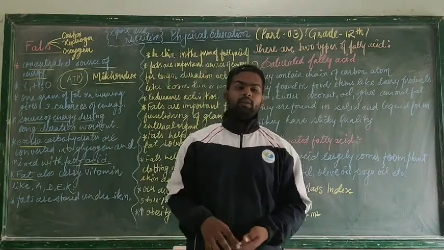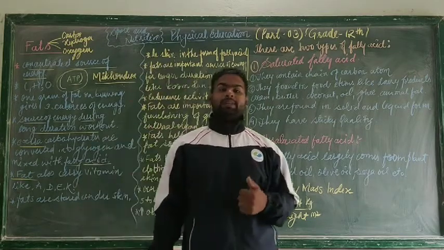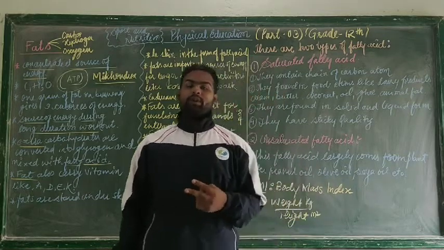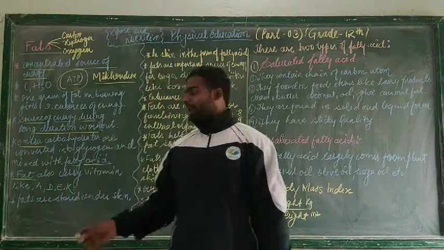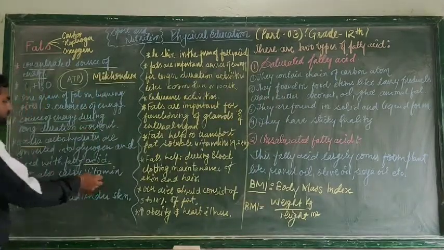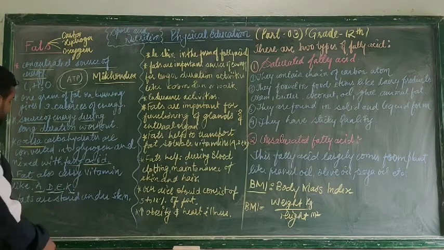So as you all know, vitamins are of two types. The first kind is fat soluble vitamin, and the second kind is water soluble vitamin. When I am talking about fat soluble vitamins, those are vitamins which are soluble in fat. Examples are vitamin A, vitamin D, vitamin E and vitamin K.